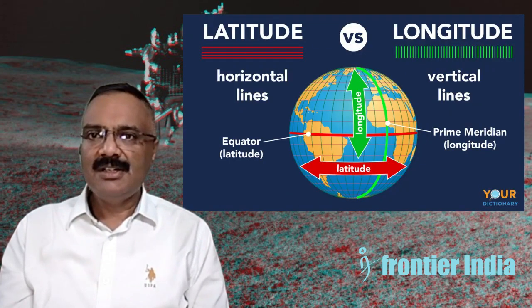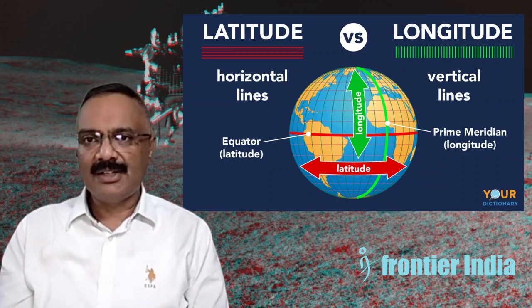Now, let us understand what the polar Antarctic area is. The polar Antarctic area lies between 80 degrees to 90 degrees south latitude of the equator. The equator is also a latitude.